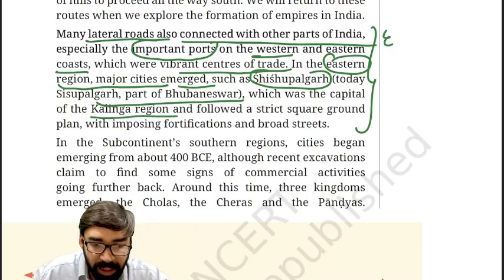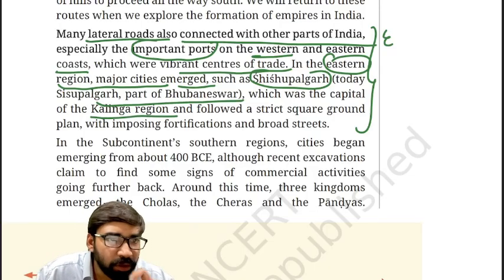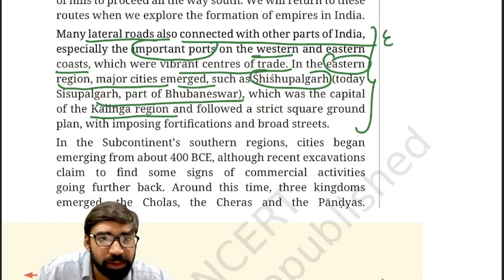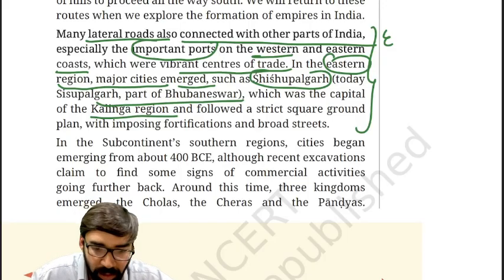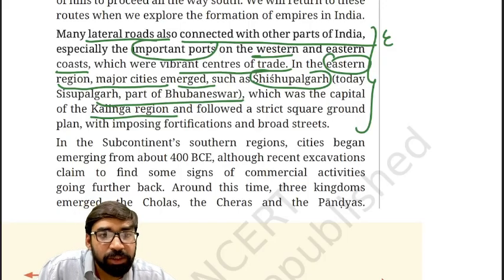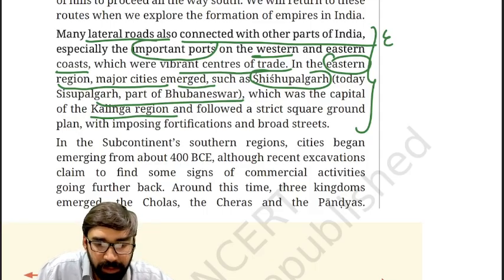Now try to understand, they followed a strict square ground plan and imposing fortification, and broad streets used to be there. Shishupalgarh was the major city of the eastern region.